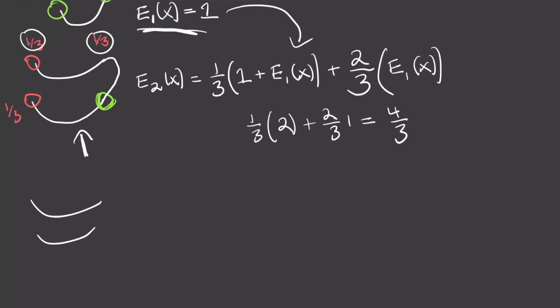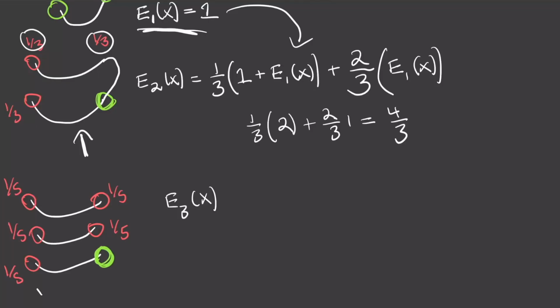So 1, 2, and 3. Now what is e sub 3 of x, our expected number of circles for three noodles? Let's just say randomly my first end selected was this one. So now what's the probability of selecting each of my other ends? Well, they're identically distributed, and we have 5 of them, so they all have a 1/5 chance of being selected.